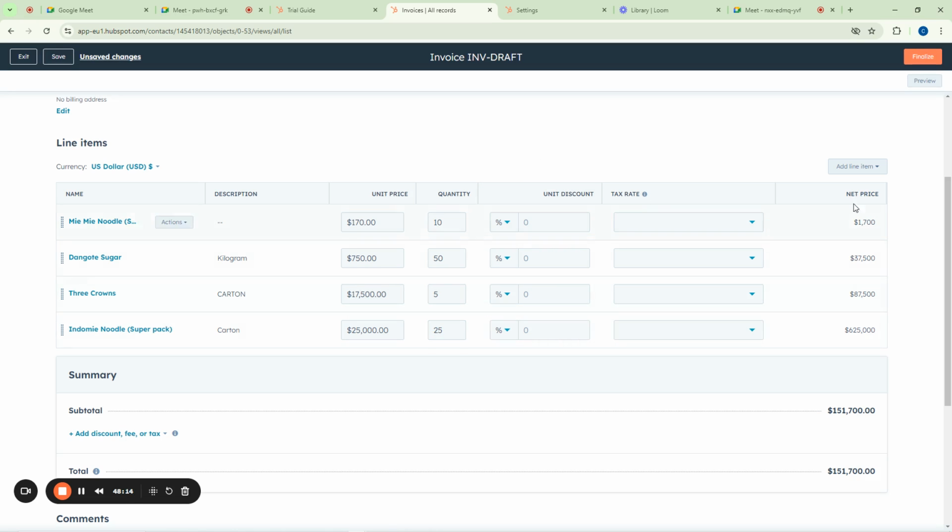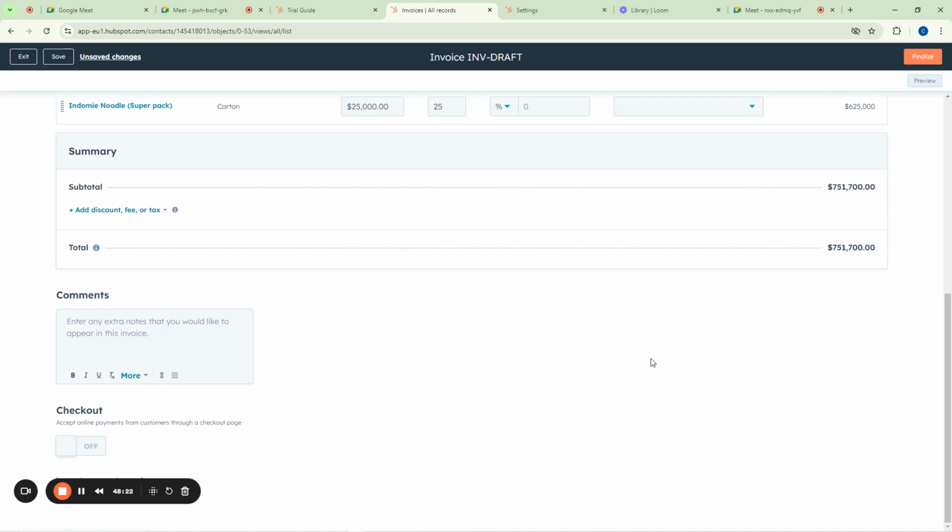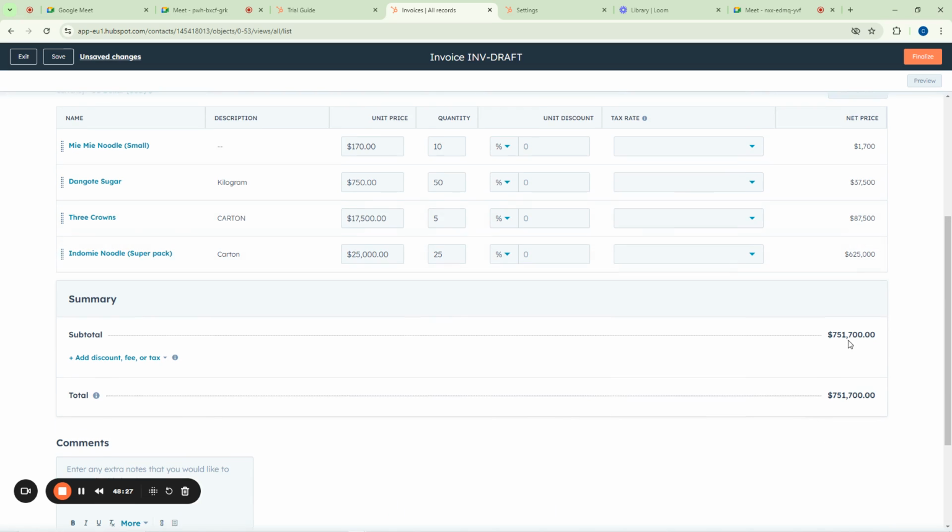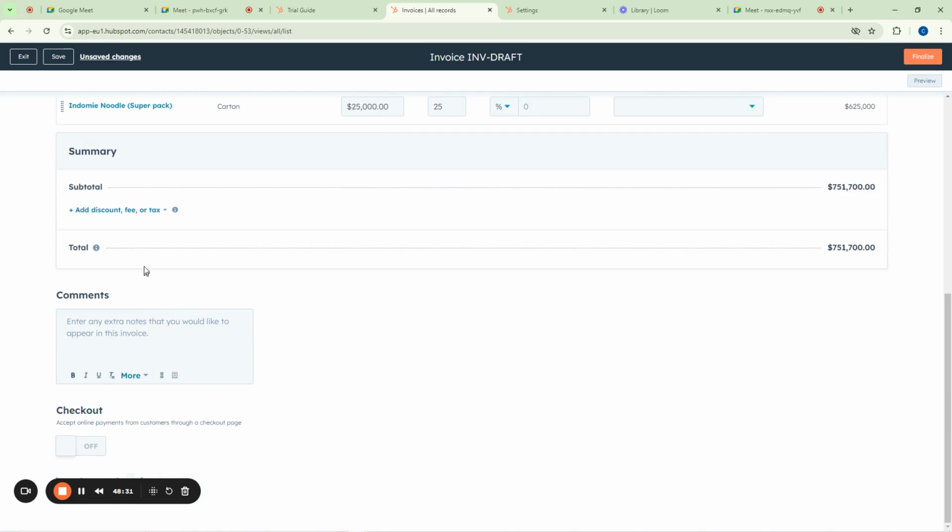Okay. So you can see now that as you are entering the price and the quantity here, it multiplies everything here for you. That is what it does for you. So at the end of the day, you now have a total here, which is 571,700.